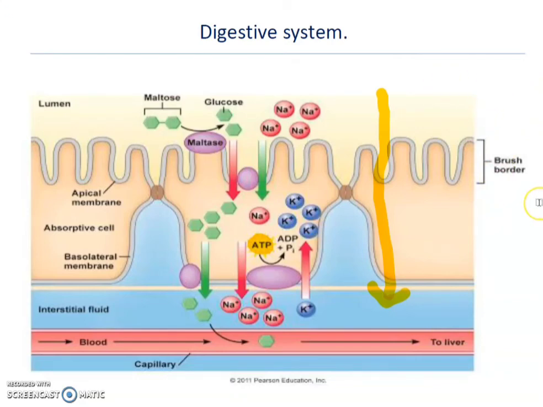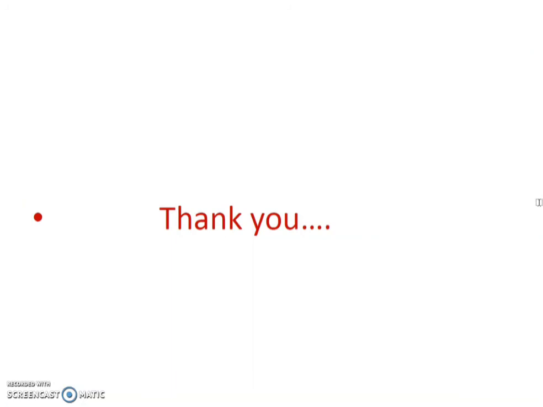So absorption is of two types: passive absorption and active absorption. In passive absorption, no energy is required to absorb minerals from the outside, while in active absorption, energy in the form of ATP is required to absorb minerals from the outside. Even though minerals or ions are low in concentration outside, they can still be absorbed by using energy, which is called active absorption.